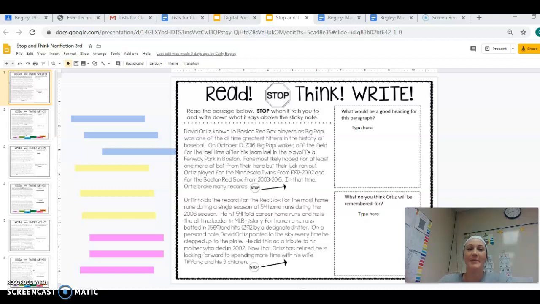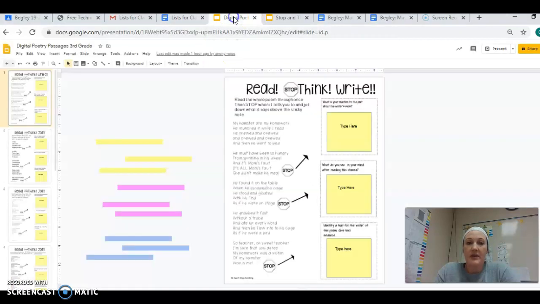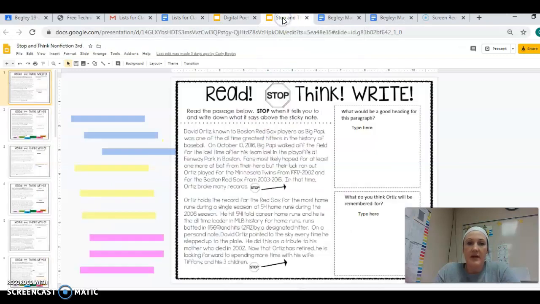Hi guys, today I'm going to show you what you're going to be doing for your reading for the next couple of weeks since we finished Shiloh. We're actually going to do two different ones. The first one is going to be nonfiction. So these are just short little passages that are nonfiction. And then we're also going to look at poetry. So this file is a poetry file, and then this one is a nonfiction file.